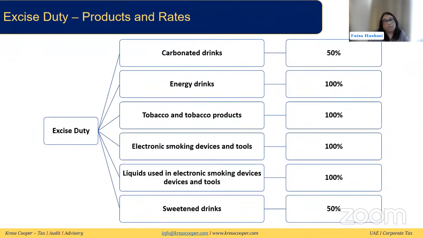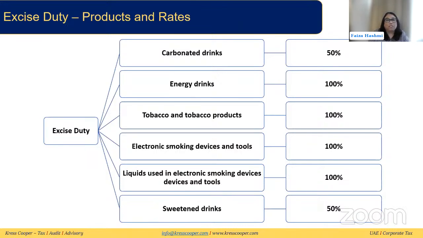In the last webinar, we discussed what the products were. The excisable products at the moment in the UAE that are considered for excise duty are carbonated drinks, energy drinks, tobacco and tobacco products, electronic smoking devices and tools, liquids which are used in the electronic smoking devices and tools, and sweetened drinks. There are different rates associated with those categories. Carbonated drinks and sweetened drinks are at 50% at the moment, and energy drinks, tobacco and tobacco products, electronic smoking devices and tools, and the liquids used in them are at 100% at the moment. So the more harmful the product, the higher the excise duty rate.